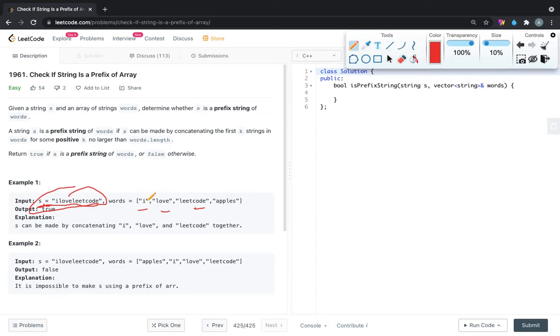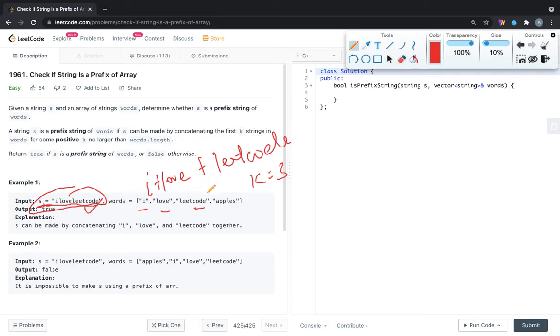So coming to here, k should not be larger than words dot length. So for this s, let's concatenate the strings in the words. If we start with k equal to 1, I, we concatenate with love, we concatenate with LeetCode. So if we concatenate with k equal to 3, this is formed. So this is a prefix string.